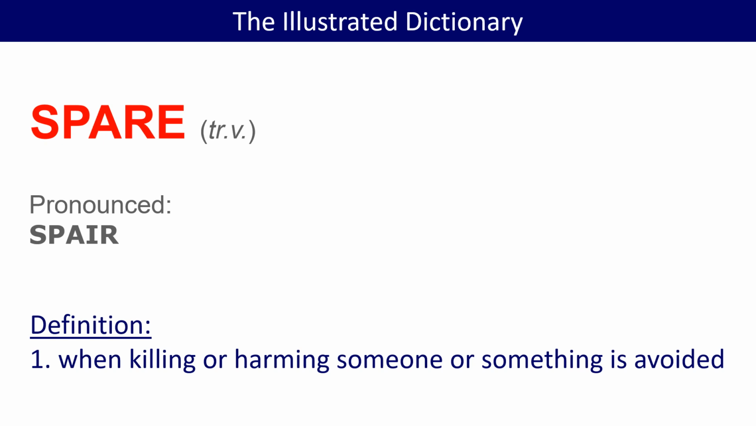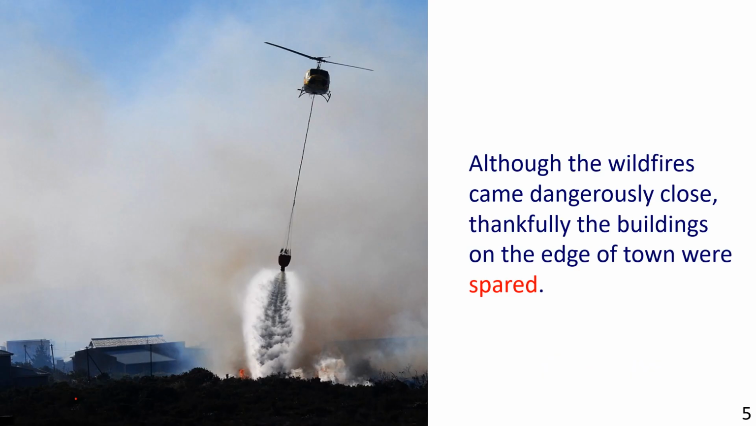So, definition 1. When killing or harming someone or something is avoided. In the picture, we see a helicopter dropping water on a wildfire. The sentence reads, "Although the wildfires came dangerously close, thankfully the buildings on the edge of town were spared." In other words, damage and harm were avoided. The buildings on the edge of town were spared or escaped being destroyed.